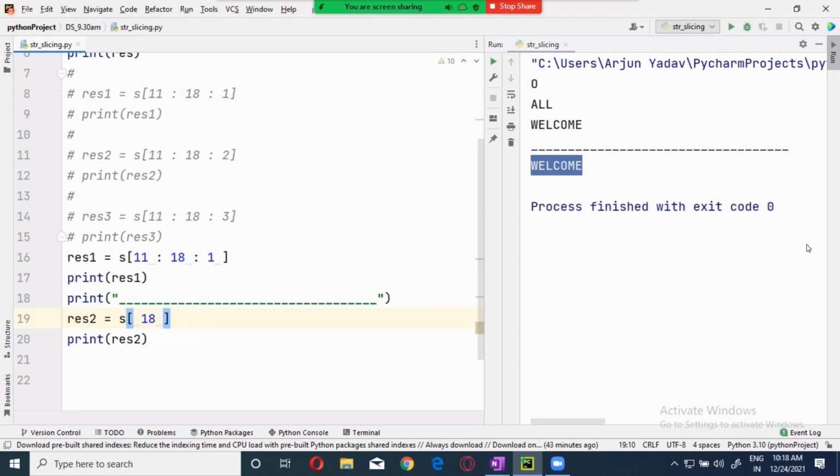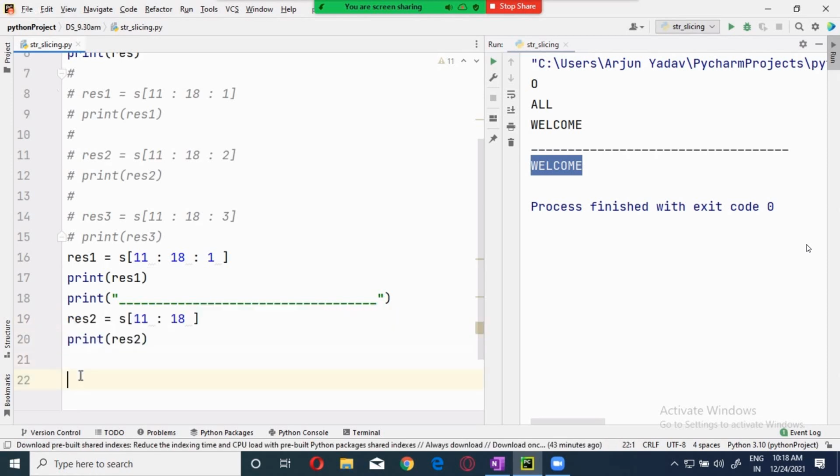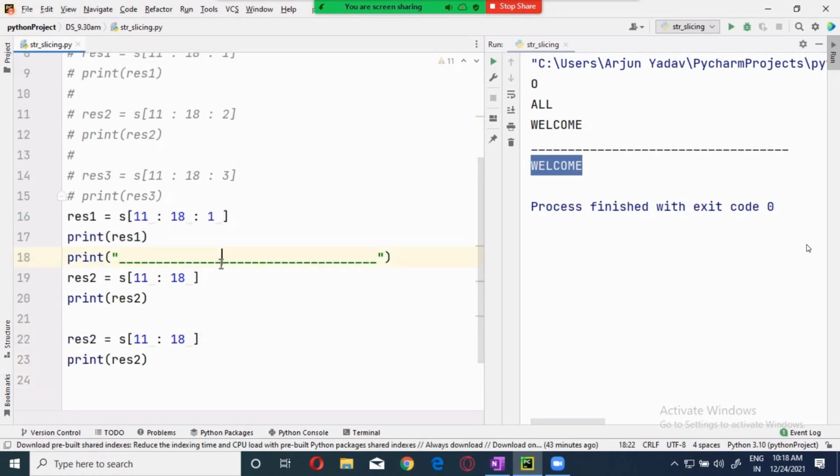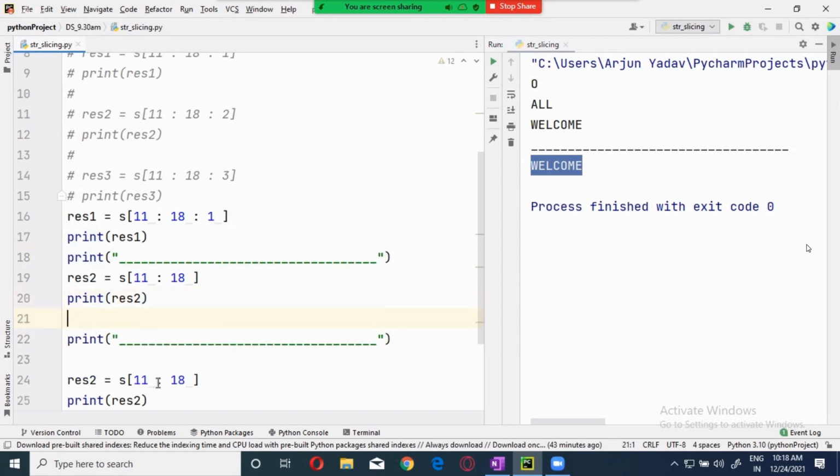Now, suppose this one I'm not giving. Starting one I'm not giving. Let me do this one. I will copy this. Will it trigger an error?